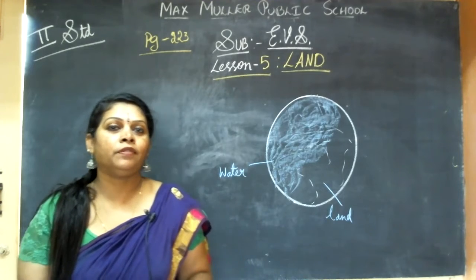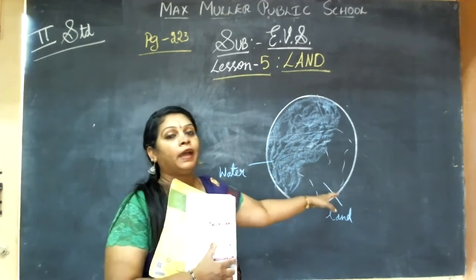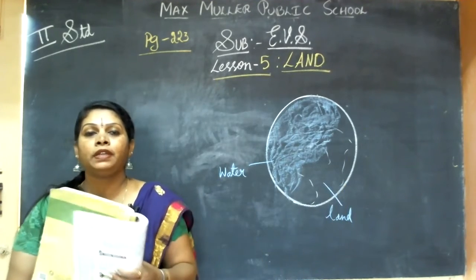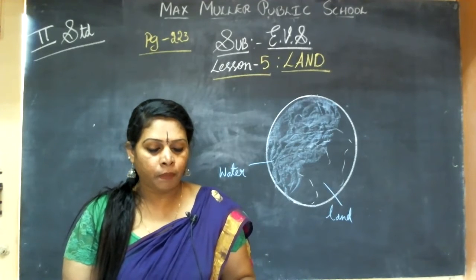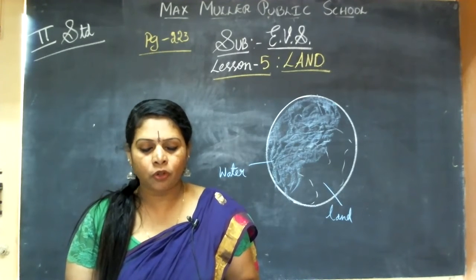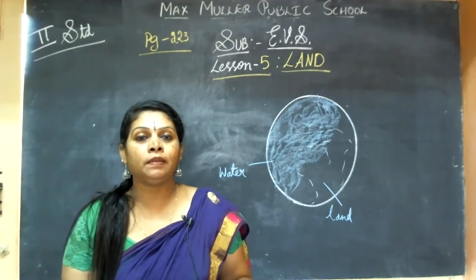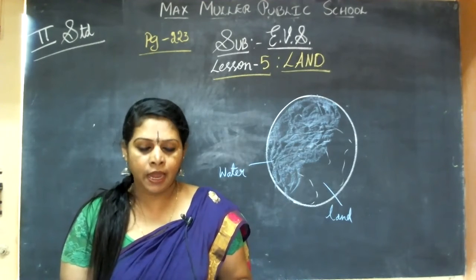So where do we live? We live on this land, the very small part of the earth. We live on that. Plants and animals also live on land.